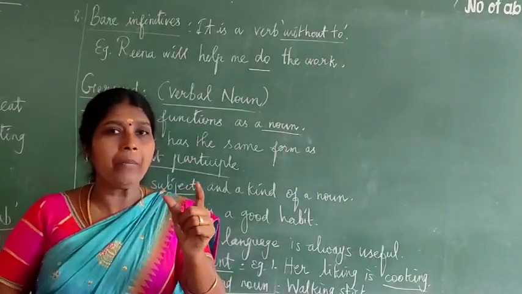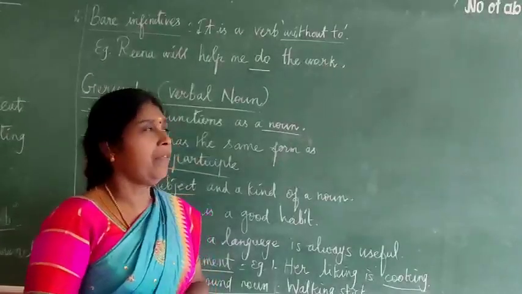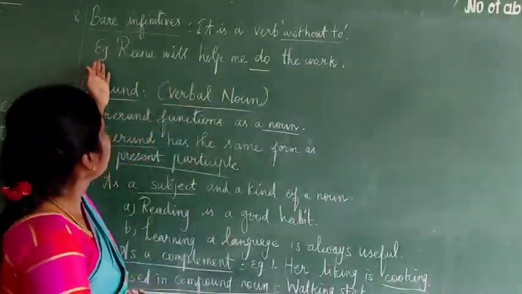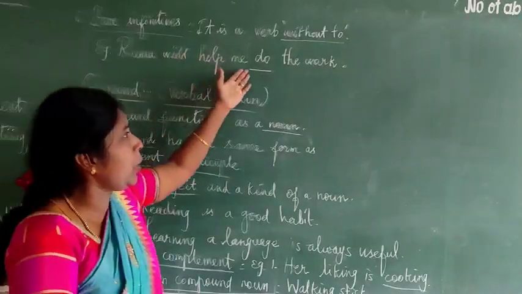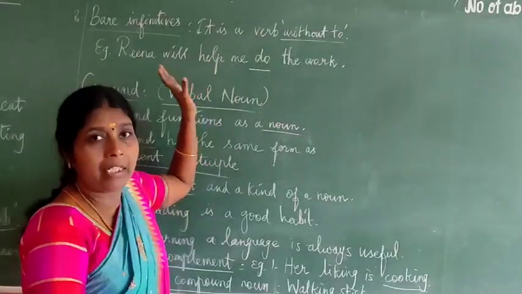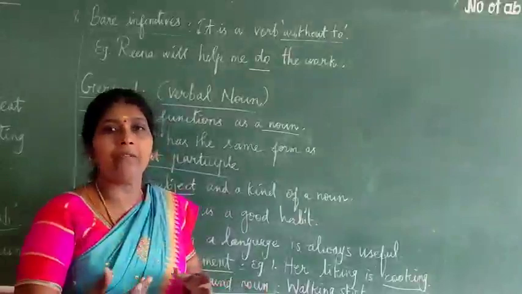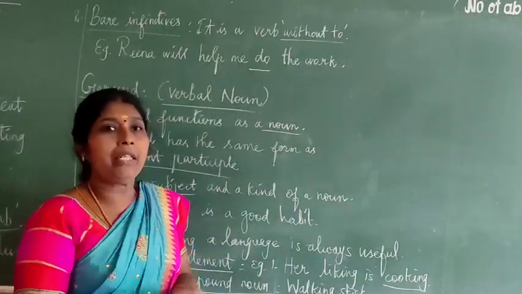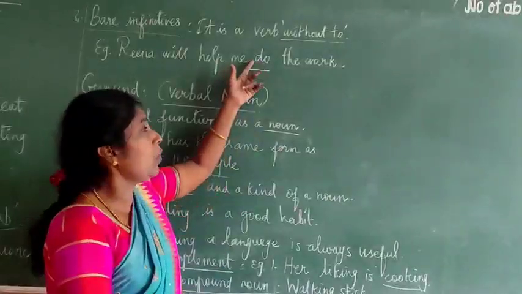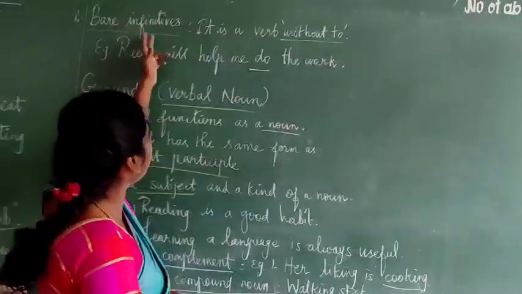Full infinitive means to plus verb 1. Here there is no to. That is the bare infinitive, without to. So it is a verb without a to. For example, Reena will help me do the work. Here "will help" is the verb, future tense. Will help me do this work. Instead of "to do", which would be the full infinitive, here there is no to. So this one, without the to, is the bare infinitive.